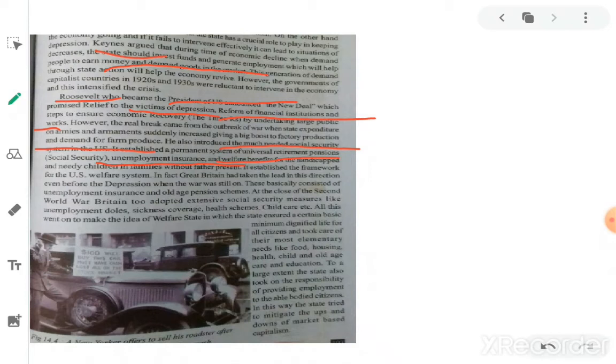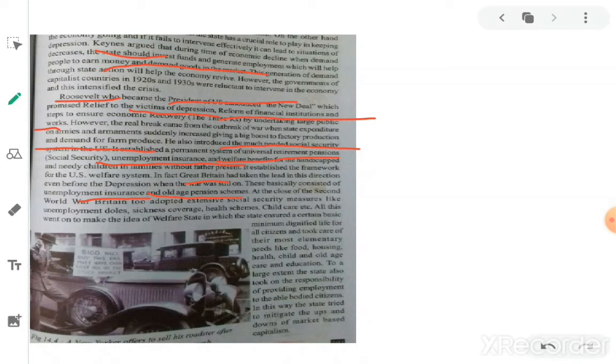In fact, Great Britain had taken the lead in this direction even before the depression, when the war was on. So Great Britain was also taking the same measures as Roosevelt, taking all the measures for the benefit of the people. These basically consisted of unemployment insurance, so those who do not have jobs may take an insurance policy on unemployment, and old age pension schemes, so the old people get pensions.